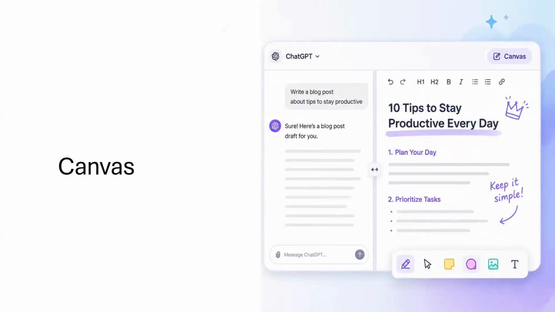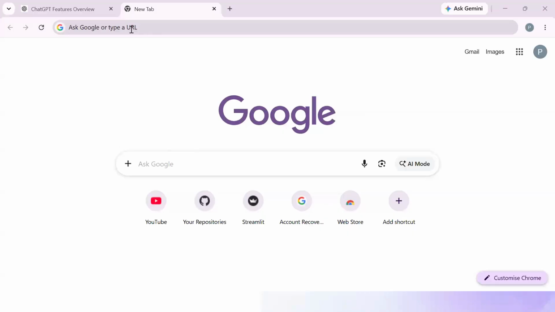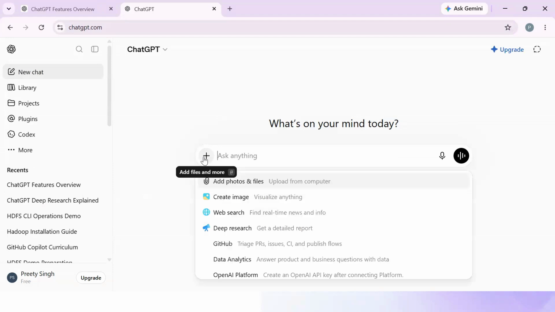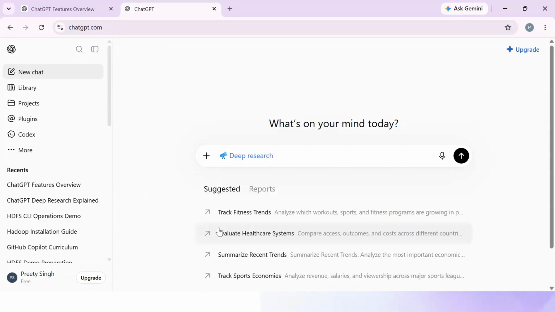So let's quickly go to deep research first. Let me start my ChatGPT. So in this, first of all, when you go to the plus sign, you will be able to get something like deep research, get a detailed report. Okay, let me just go to this mode. Before I talk about it, I will first let you know. Just imagine you ask someone to find the best information about a topic. So instead of giving you the first answer, they visit many trusted websites, compare different opinions, verify facts, organize everything, and then prepare a detailed report for you, right? So that is exactly what ChatGPT deep research does.